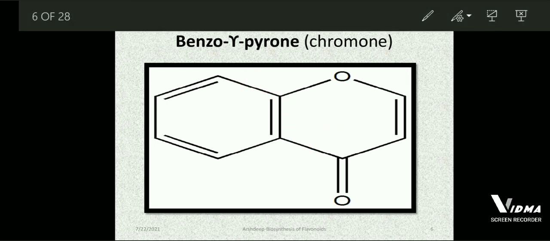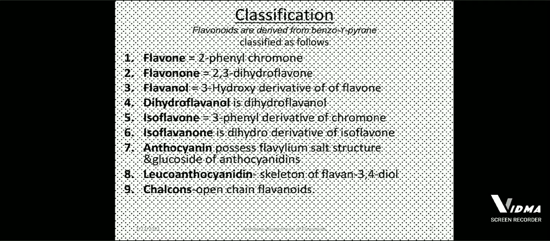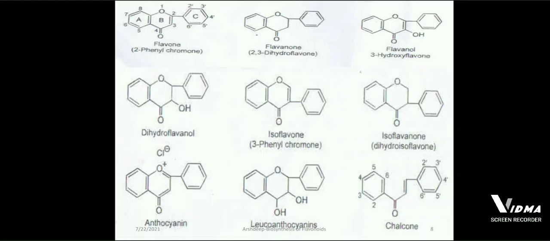So it's 2-phenylchromone. Then is flavanone, that is 2,3-dihydroflavone. Then is flavanone, then dihydroflavone, isoflavone, isoflavanone, anthocyanin, leucoanthocyanin, and chalcones, which are the open chain flavonoids. These all we will discuss one by one. And what is its use? Firstly, you have to know about the structure. That is, what is flavone?